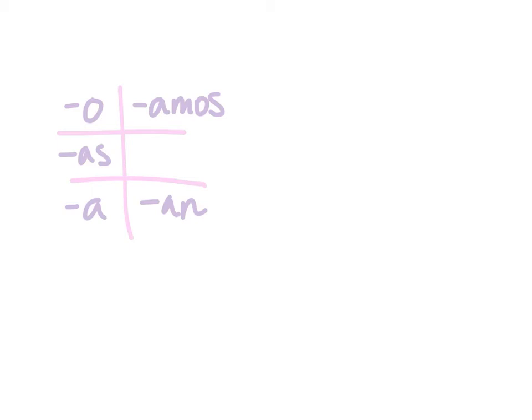Alright, so if we have the word bailar, it would be yo, bail, remember, because we keep this stem and we take off the ending. So we have bailo.